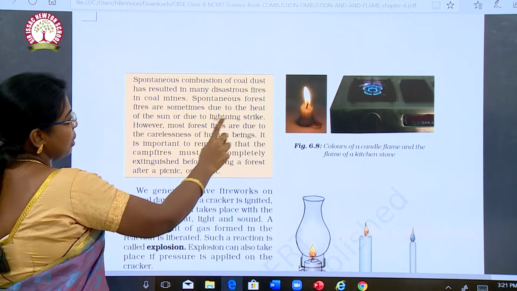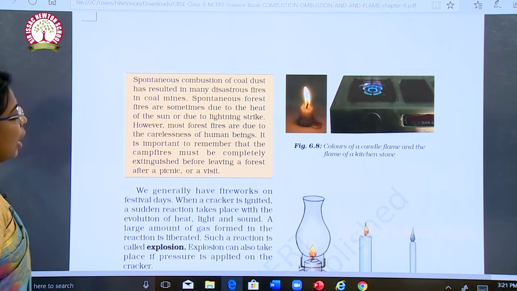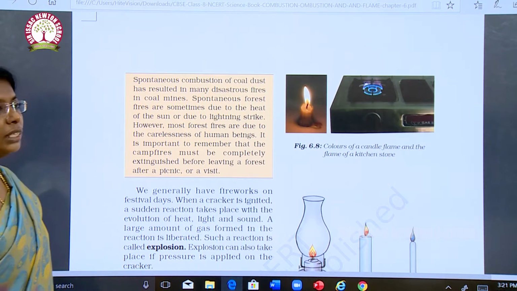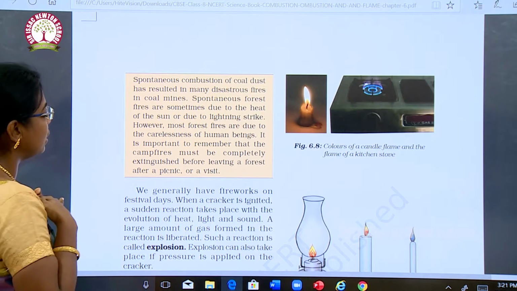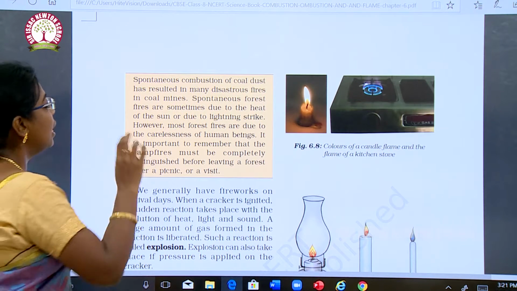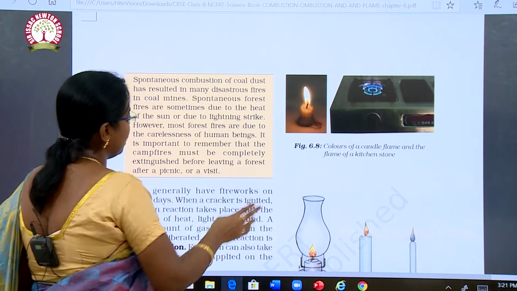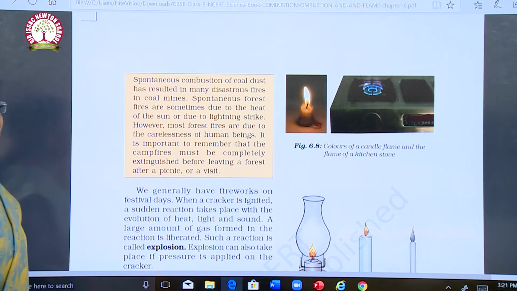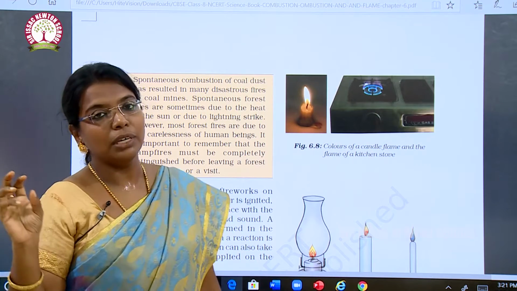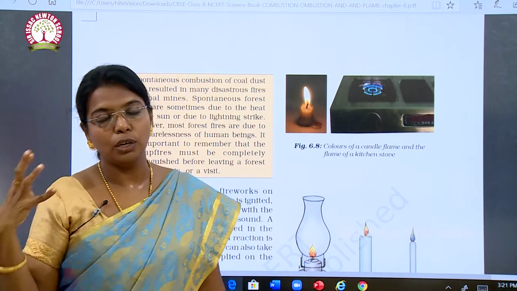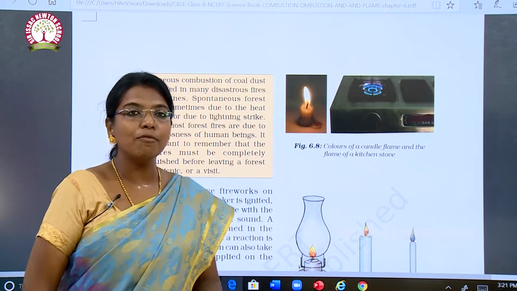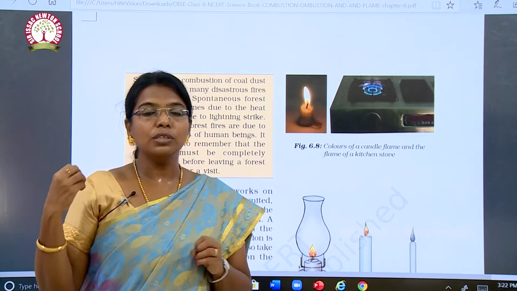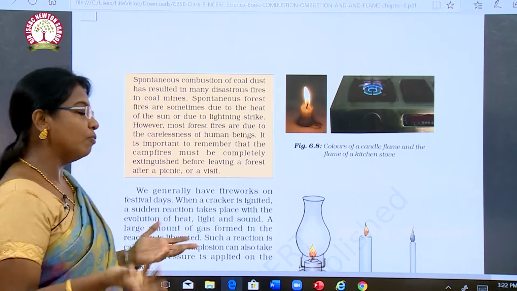Spontaneous forest fires are sometimes due to the heat of the sun or due to lightning strikes. However, most forest fires are due to the carelessness of human beings. It is important to remember that campfires must be completely extinguished before leaving a forest after a picnic or a visit. Because of human beings, most of the time forests catch fire. Some of them make campfires, and because of that campfire some spark is left behind. Because of that spark the whole forest catches fire.